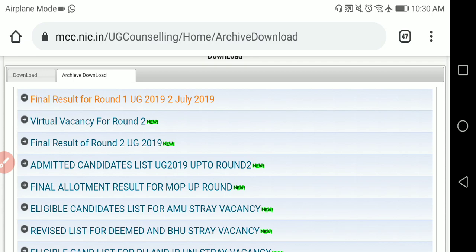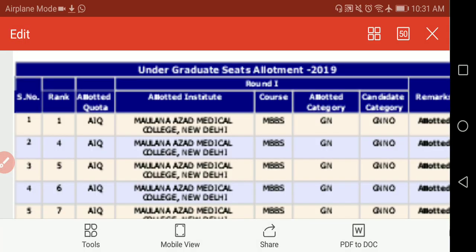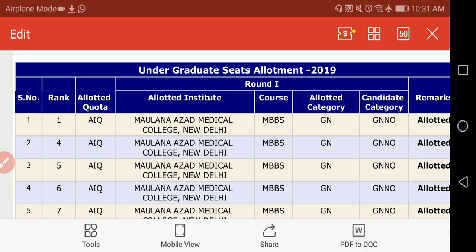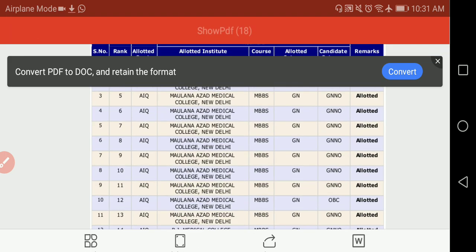Just now it is downloading. After downloading, when you open it, see here, it is already opened. Like this you will see one particular page.